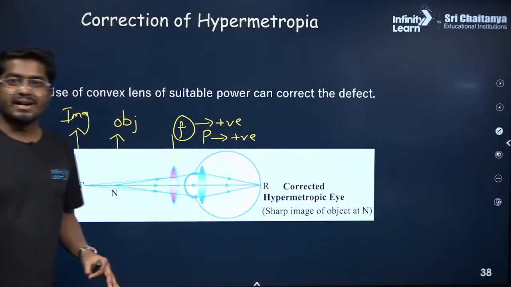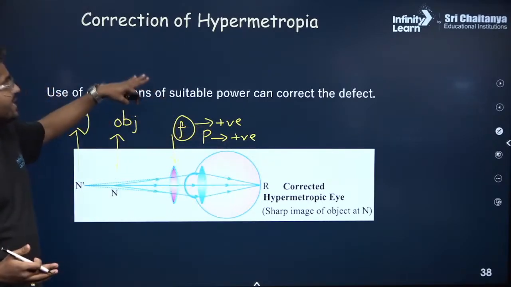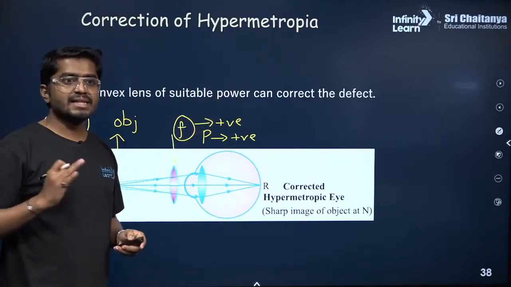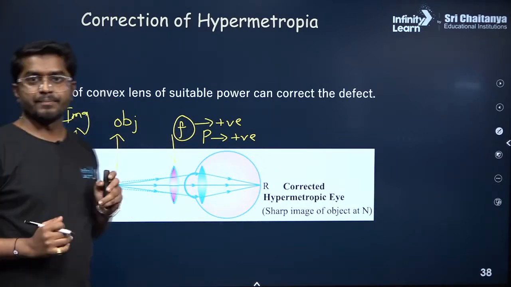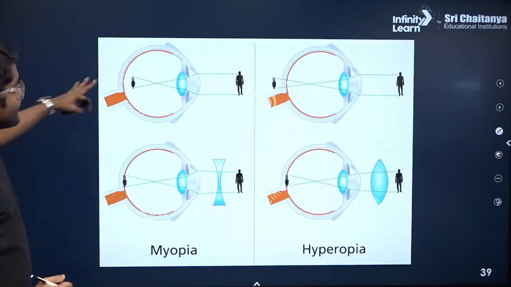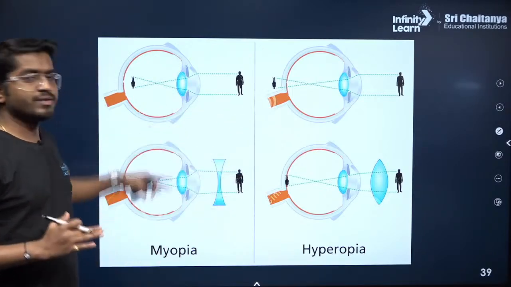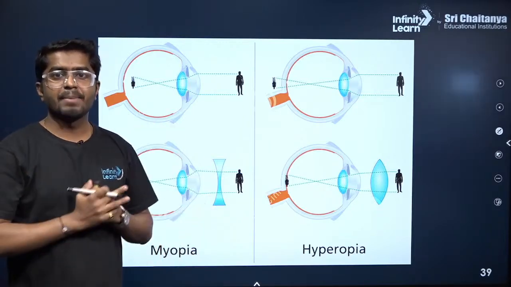So if anyone has a positive power of lens, mostly they have hypermetropia. There is another defect, we'll study that, but most of the time it could be hypermetropia. Alright, so these are the differences. This is a very common question in most of the CBSE exams: what is the difference between myopia and hypermetropia?